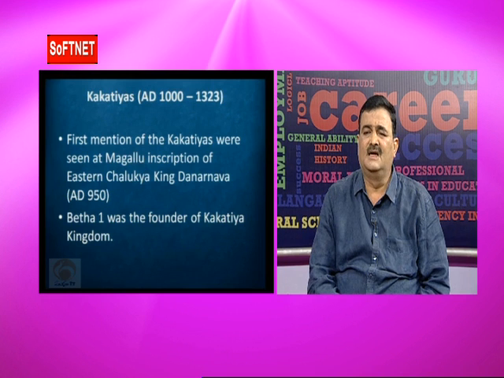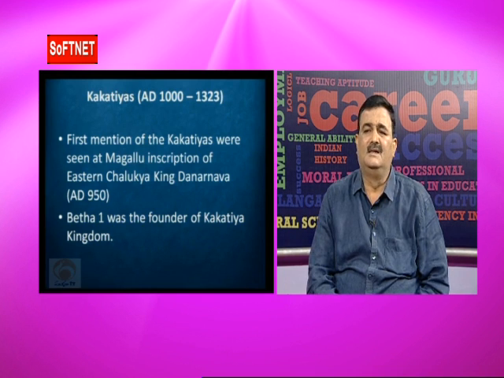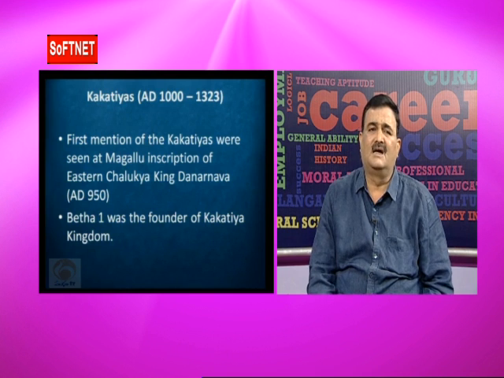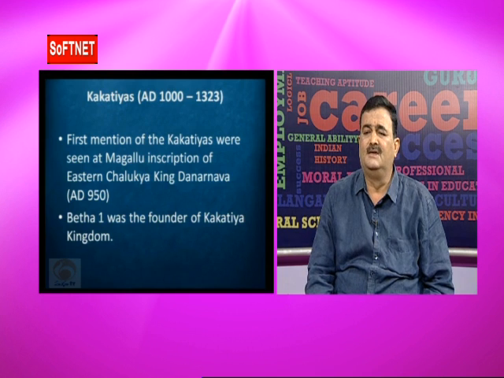The Kakatiyas are first mentioned in one of the inscriptions, that is the Magalu inscription. This Magalu inscription was issued by Danarnava in 950 AD. This Danarnava was the Eastern Chalukyas of Vengi ruler.